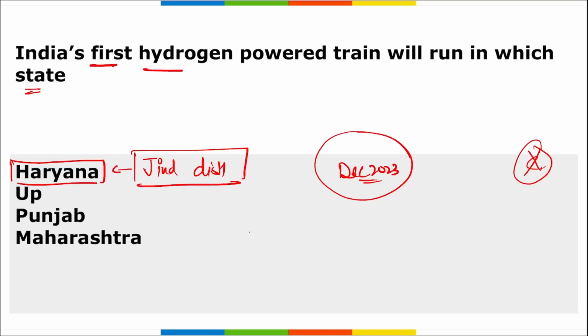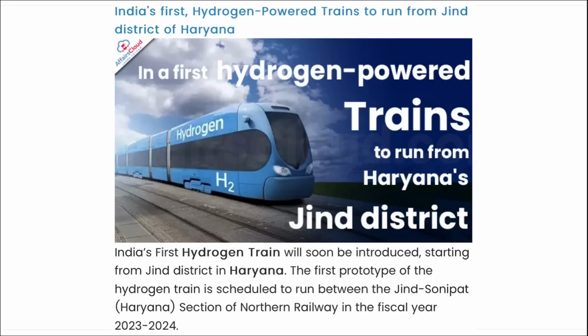And on this topic, if we talk about the first pure green hydrogen making plant, where was it set up? This was set up in Jorhat, Assam. Correct? Next, here you can see India's first hydrogen powered train to run from Jind district of Haryana.